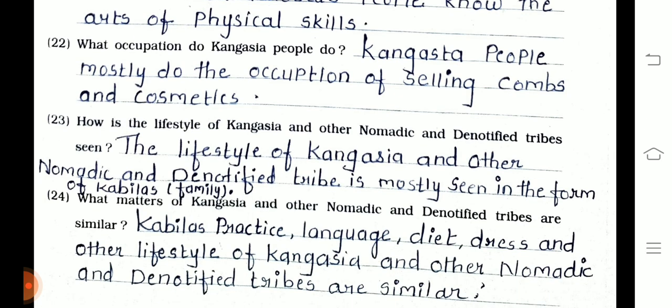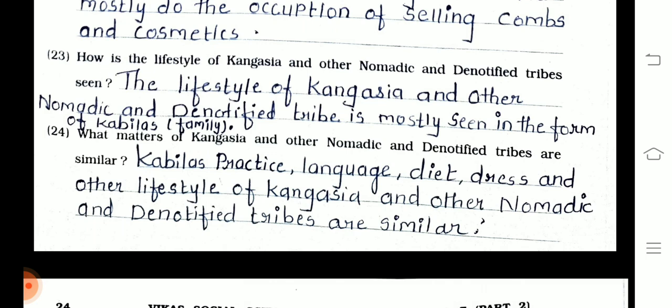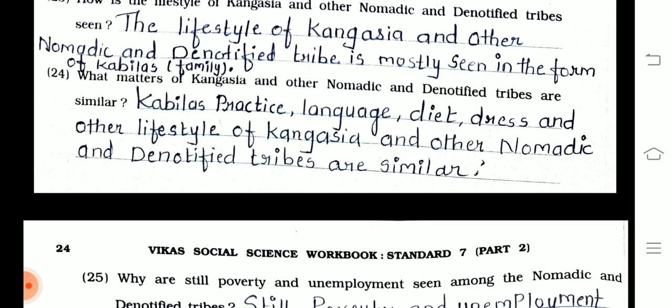23. How is the lifestyle of Kangasiya and other nomadic denotified tribes seen? The lifestyle of Kangasiya and other nomadic and denotified tribes is mostly seen in the form of Kabila's family. 24. What matters of Kangasiya and other nomadic and denotified tribes are similar?